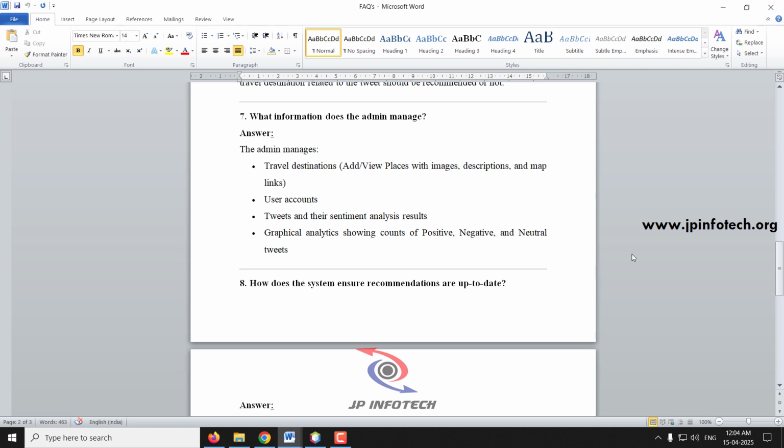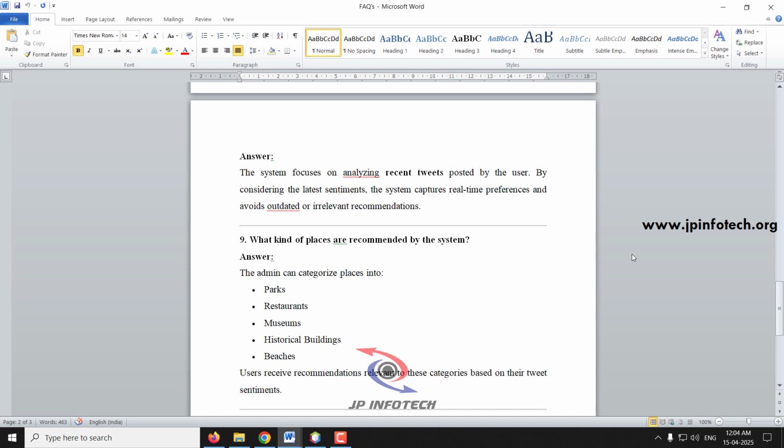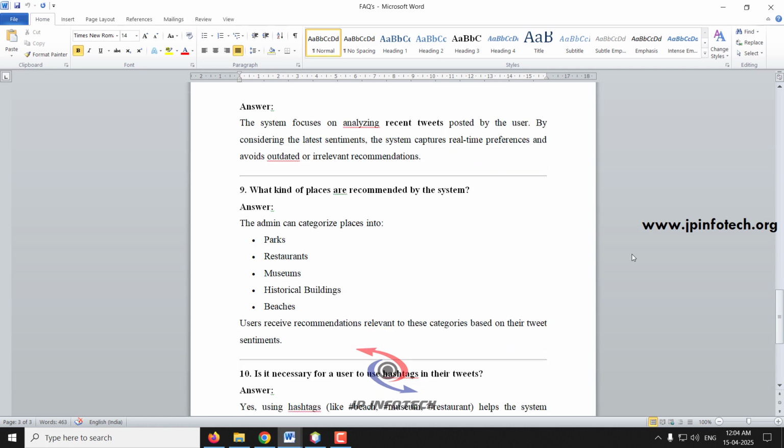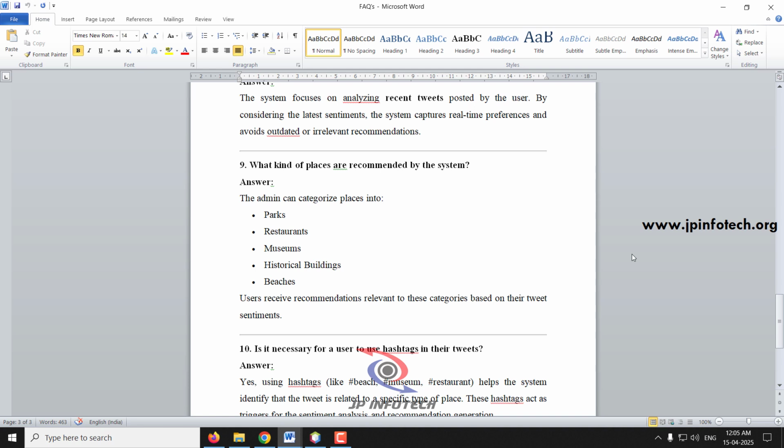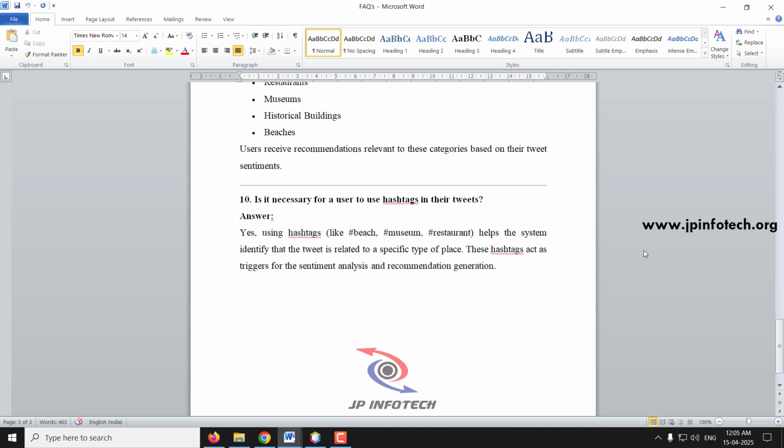Next question: how does the system ensure recommendations are up to date? The system focuses on analyzing the recent tweets posted by the user. It looks at the recent positive tweet, and based on that positive tweet, it gives a recommendation. Next question: what kind of places are recommended by the system? We have added park, restaurant, museum, historical building, and beaches. You can add any number of categories according to your preferences.